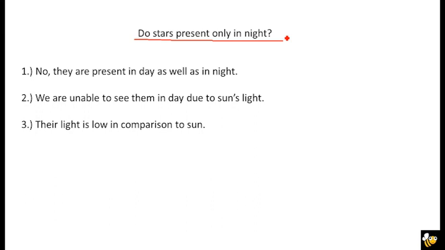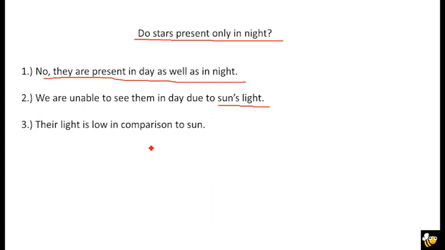So why can't we see stars in the day? Because the sun's light is very bright, so we are not able to see the stars which are already present in the sky during the day.